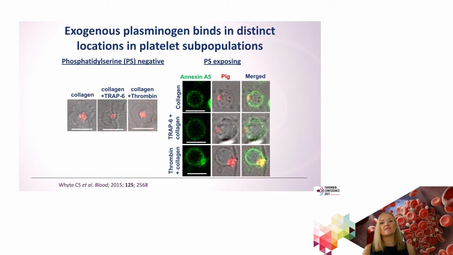But we then looked more closely at the various subpopulations that were binding plasminogen, and we could see that it bound both spread platelets over the granulomere, and the procoagulant platelets, which expose phosphatidylserine on their surface, as denoted here with annexin V in green. As we showed in the flow cytometry results, if we increase the stimulus of the platelets, we increase the amount of binding, and that's very clearly shown at the bottom here, where we have a high degree of binding of plasminogen to the cap-like structure of these procoagulant platelets.